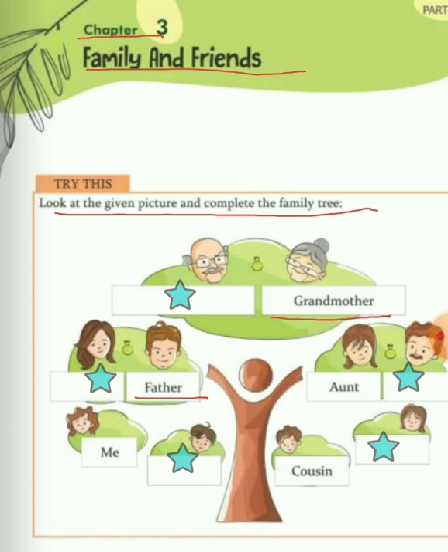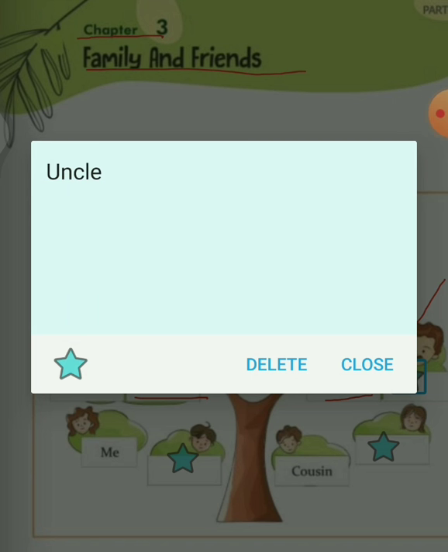Okay, now come below grandmother. Below grandmother, you can see the picture of aunt. Can you see the picture of aunt? Yes. So who will be beside aunt? Who is this man? Okay, let's find out. Let's click on the star. The answer is uncle. So it is uncle here.